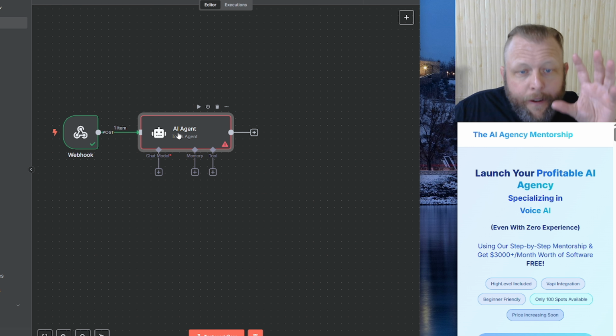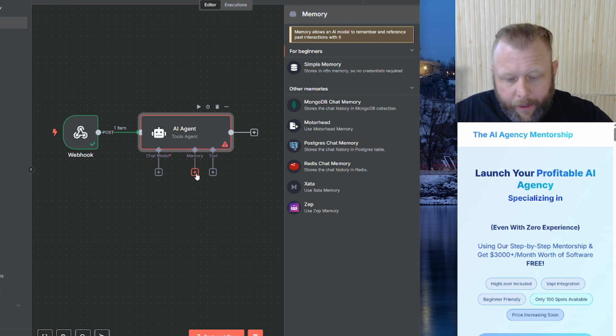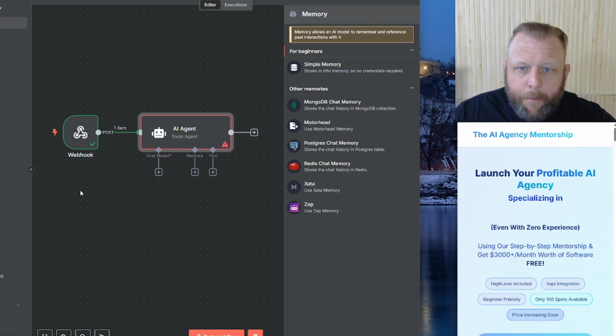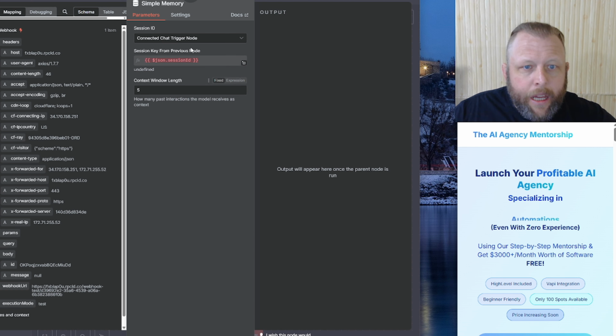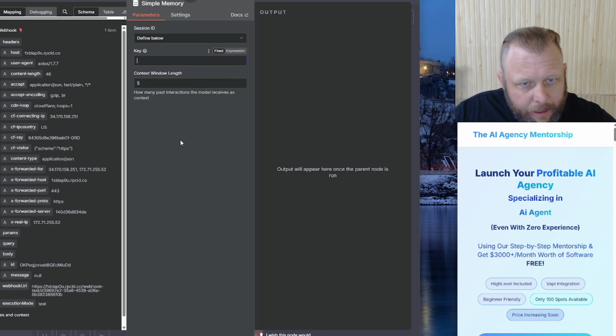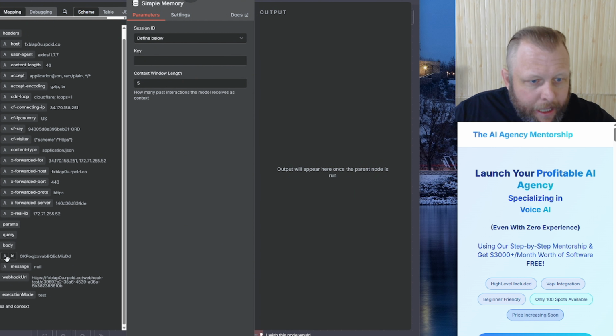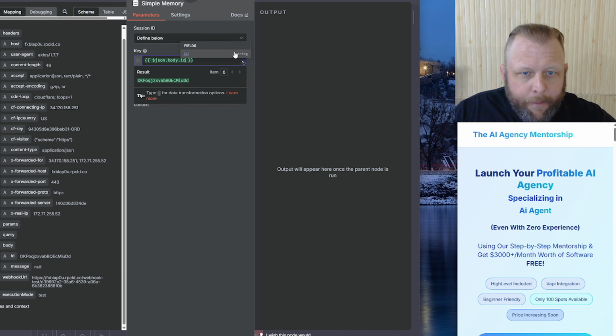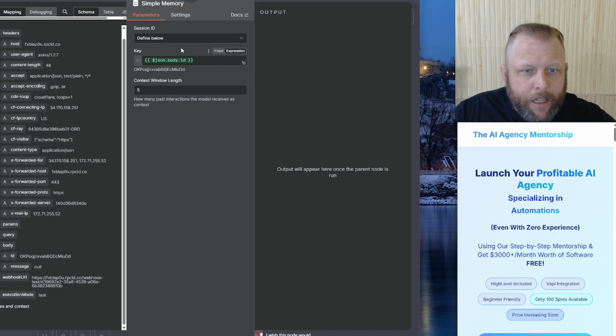And to have memory for your AI agent, we add the memory tool in here. We're going to go memory, simple memory. And all we're going to do is click the down button. We're going to define it, and it's going to be an actual expression. So it's always going to be this one here. All I'm doing is taking this and dragging it through into here. Make sure it shows expression and make sure it